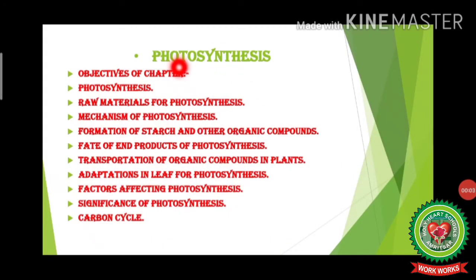Good morning everyone. Today we are starting a new chapter of biology of class 10th, and the name of the chapter is photosynthesis. The main objectives of this chapter will be to know what is photosynthesis, raw materials for photosynthesis, mechanism of photosynthesis, formation of starch and other organic compounds, fate of end products of photosynthesis, transportation of organic compounds in plants, adaptation in leaves for photosynthesis, factors affecting photosynthesis, significance of photosynthesis, and carbon cycle.